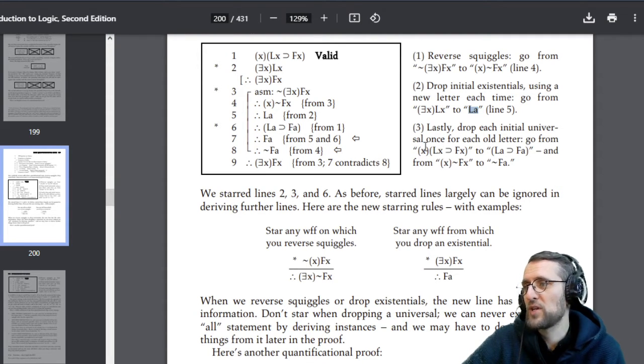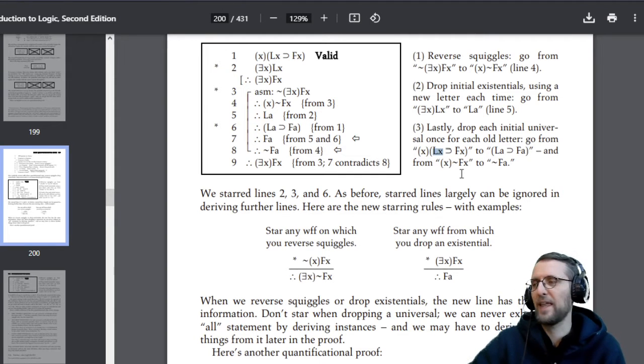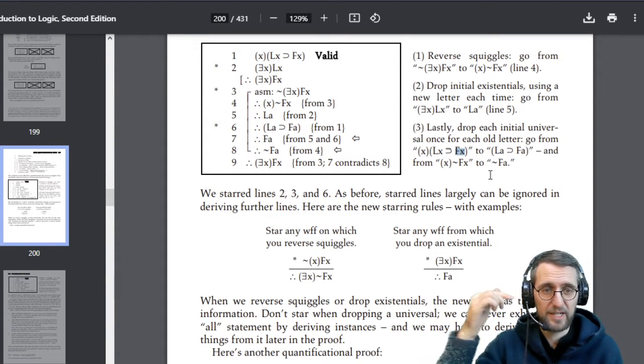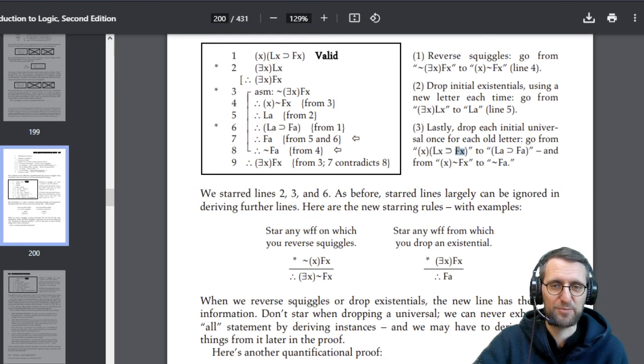And of course, we also have the universal drop, where we can say for all x it is true that if there are, for example, logicians, Lx, then they are funny. So if we have a human and he's a logician, then surprise, surprise, he is actually funny.